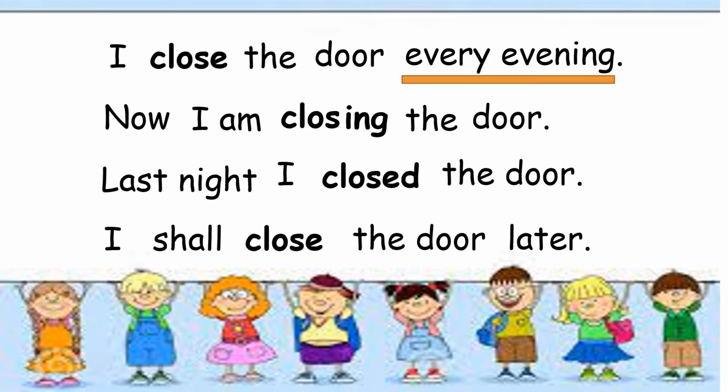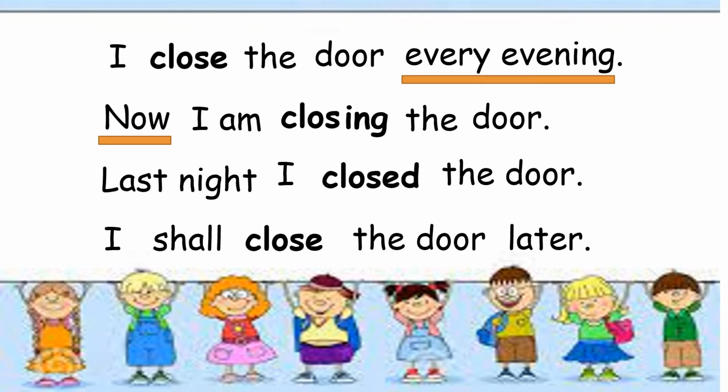In the second sentence, now I am closing the door. The time indicator is now. Remember, if the time indicator is now, we add ing to the verb. However, you have to remember that if the verb ends with letter E, like the word close, you change the letter E to ing. So it's closing the door. Now I am closing the door.